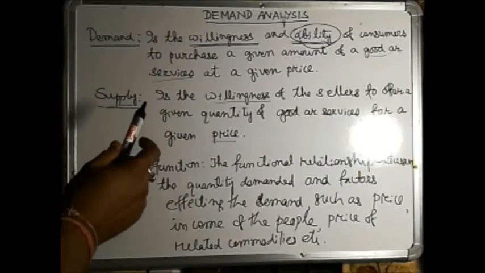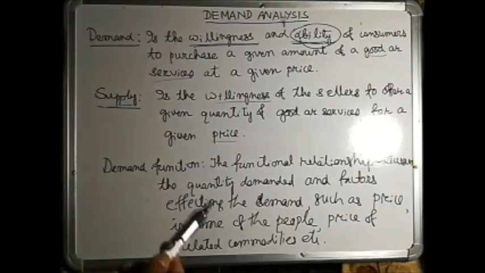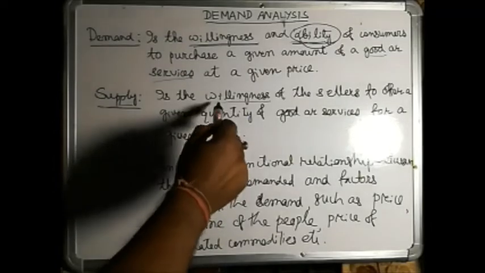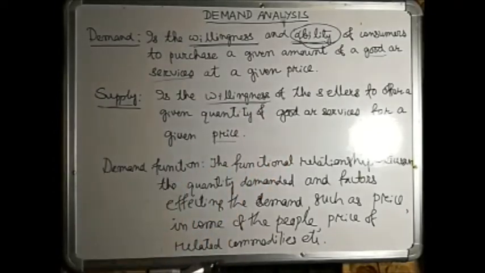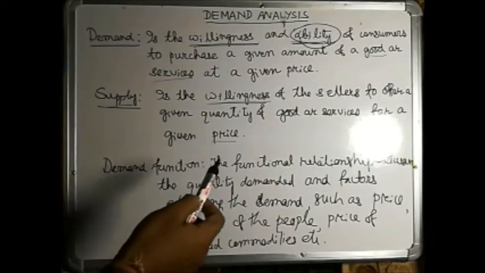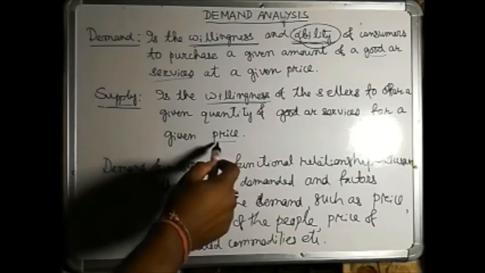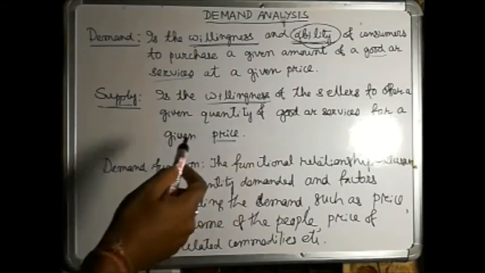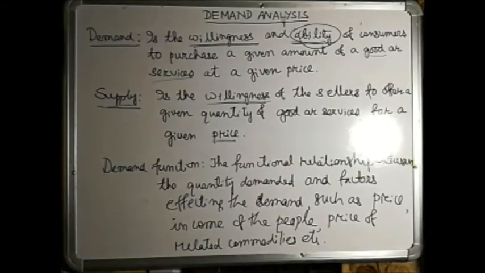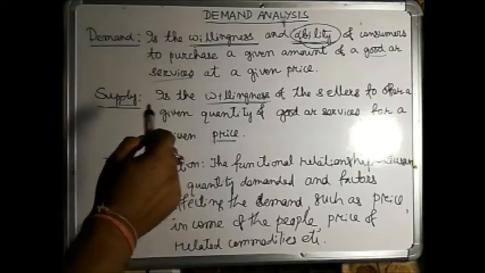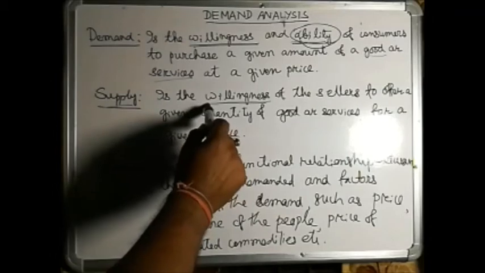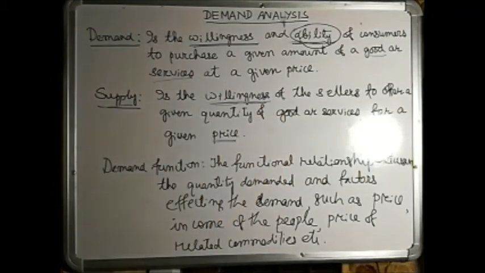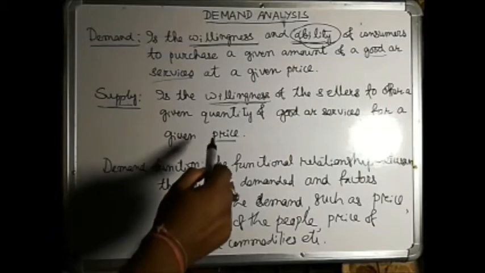If the consumer is demanding some commodity, but the supplier is not willing to give that commodity at that particular price, then the demand will not be fulfilled by the supplier. The supplier should be willing to give that commodity to the consumers at a given price.